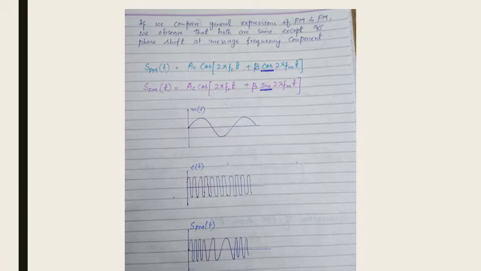This is the PM waveform, and this is our m of t, which is of low frequency. Then we have c of t, which has high frequency. When we modulate with the message signal using phase modulation, we can observe that as the amplitude is increasing, the frequency or the phase is increasing.